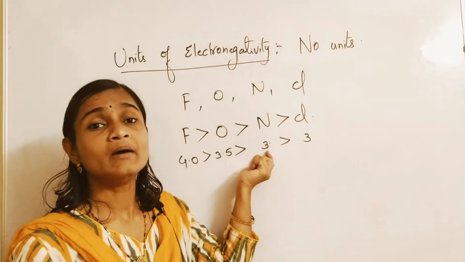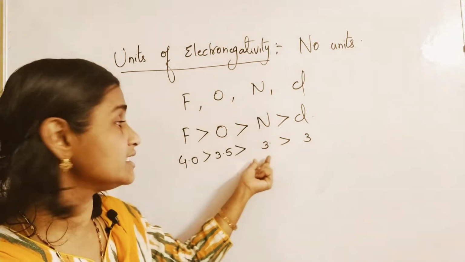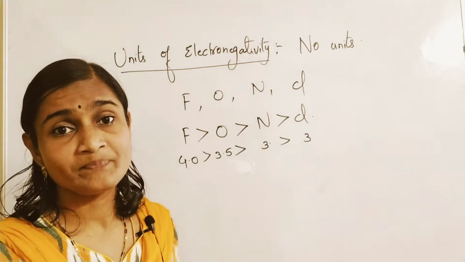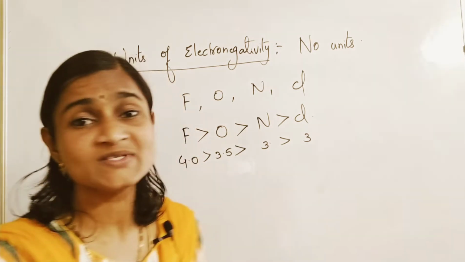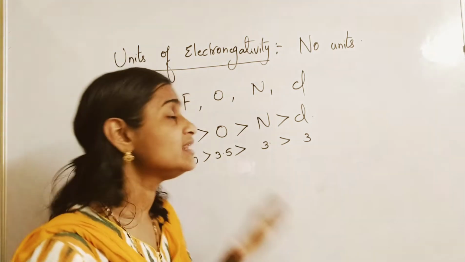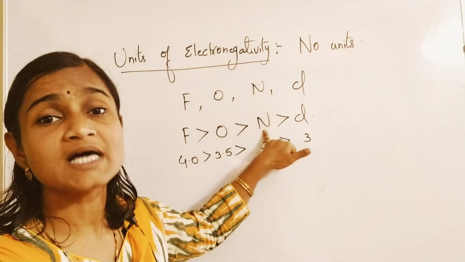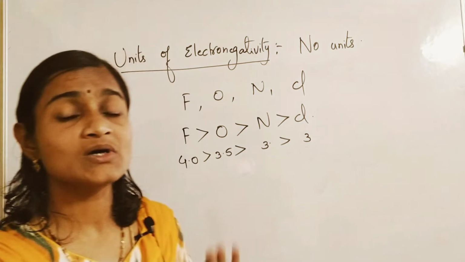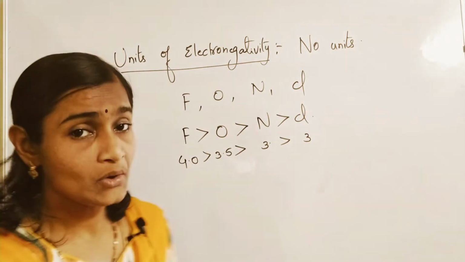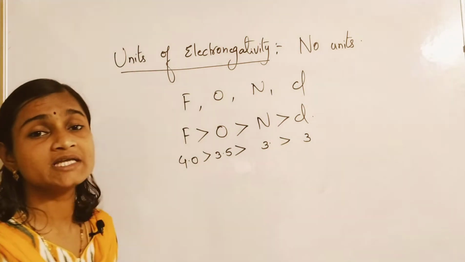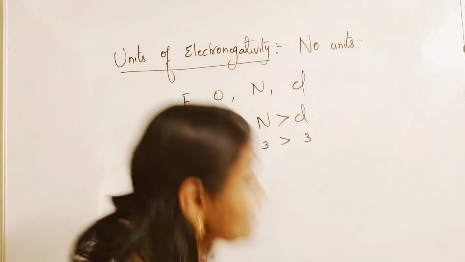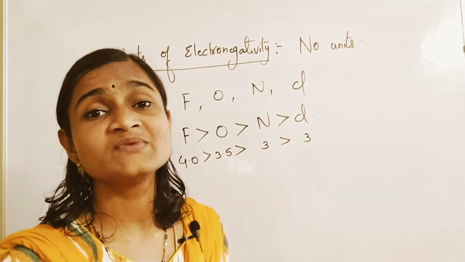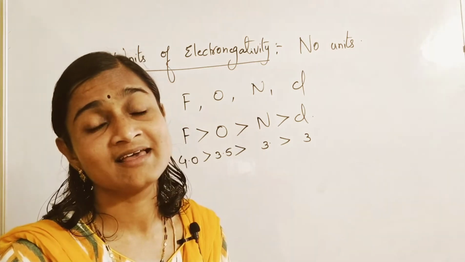Even though the experimental values show that both are 3 and 3 only, values may be the same, nitrogen is considered to be more electronegative than chlorine because of its less size. So according to Linus Pauling, even halogens are the elements with the highest electronegativities.